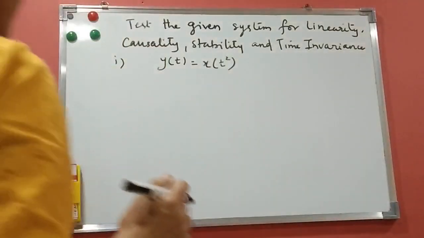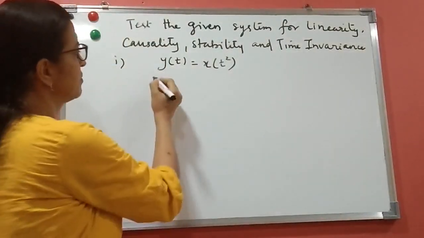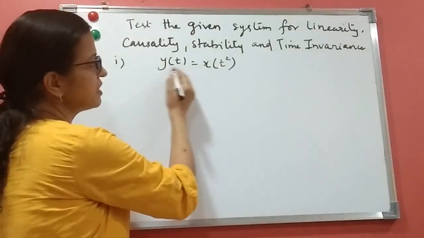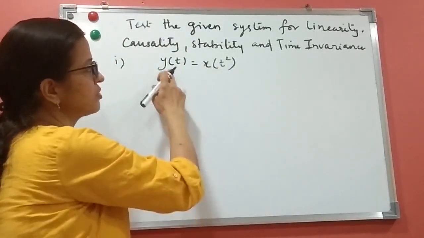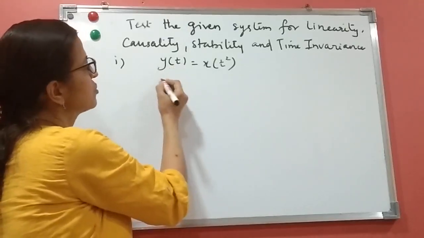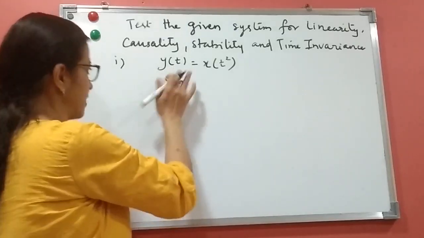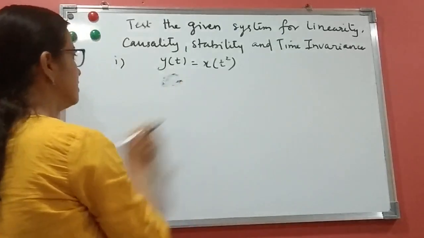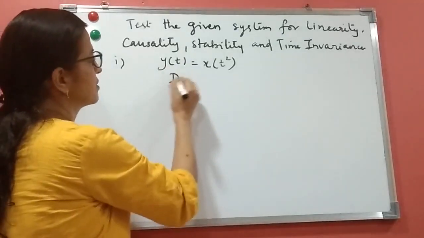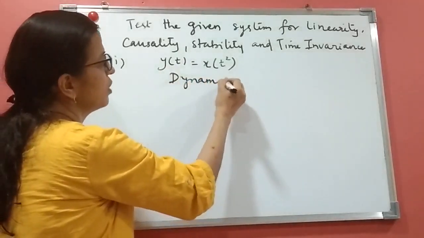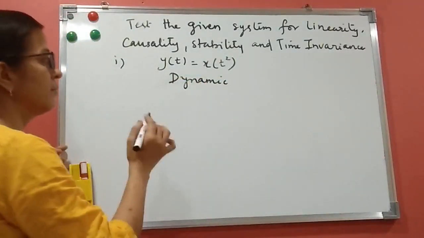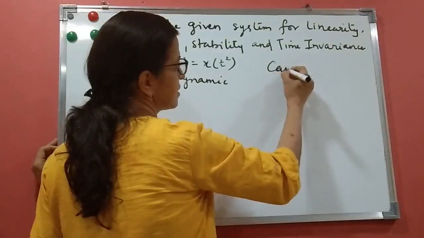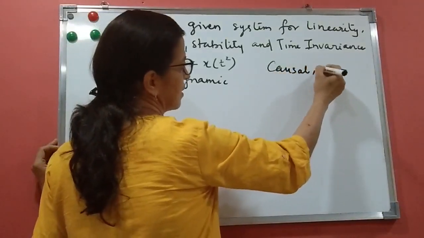Now static and dynamic. We know a static system depends only on present. Here it is depending on future, as we have just seen it is non-causal. So it is not depending only on present. So it is a dynamic system, because it is depending on future and present. Remember, causal systems can be static.